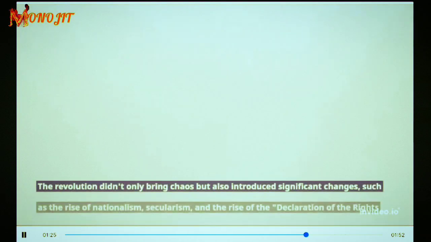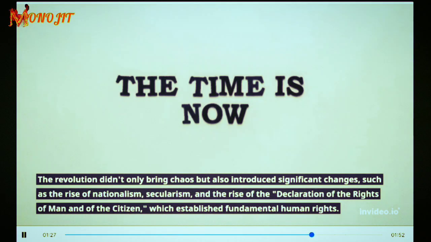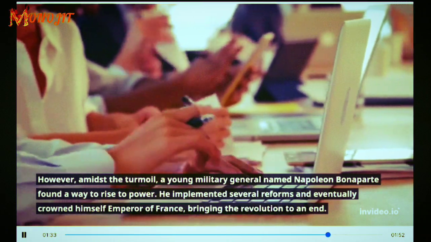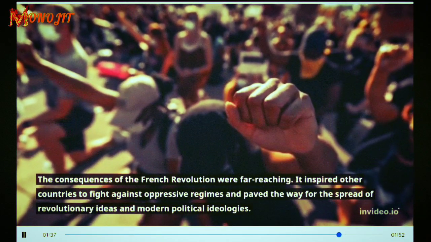However, amidst the turmoil, a young military general named Napoleon Bonaparte found a way to rise to power. He implemented several reforms and eventually crowned himself Emperor of France, bringing the revolution to an end. The consequences of the French Revolution were far-reaching.